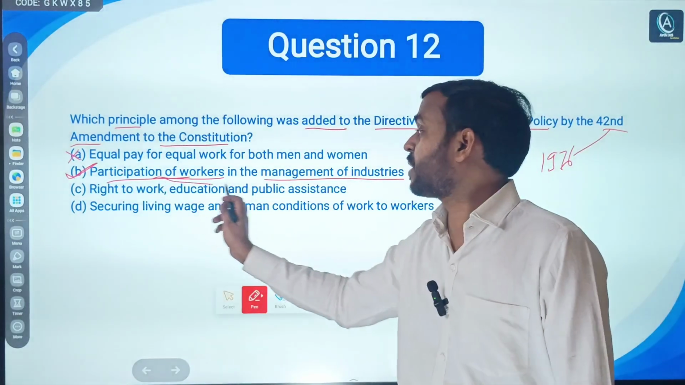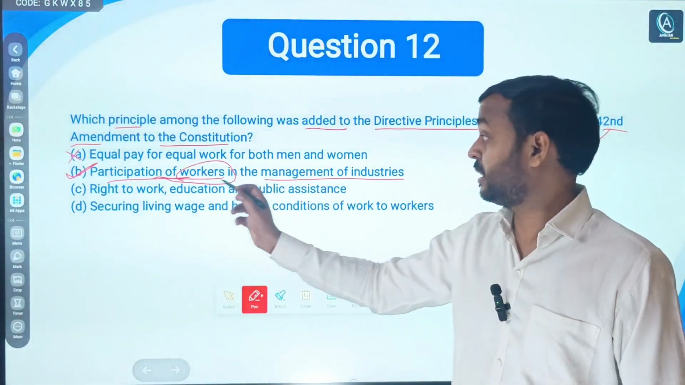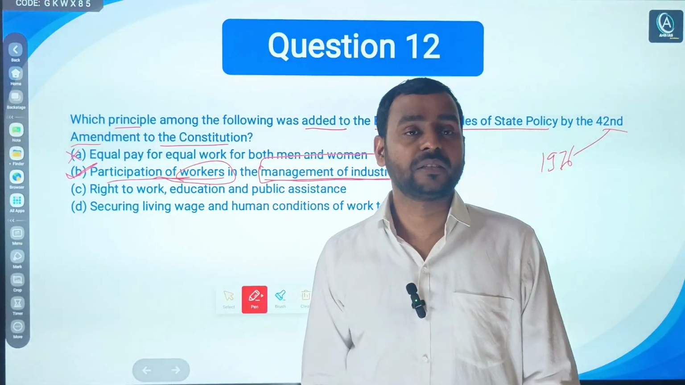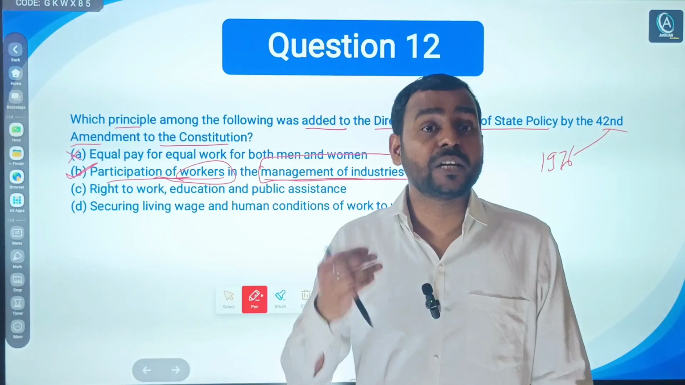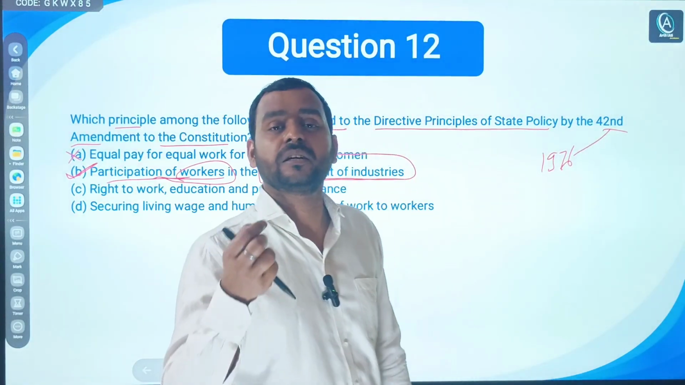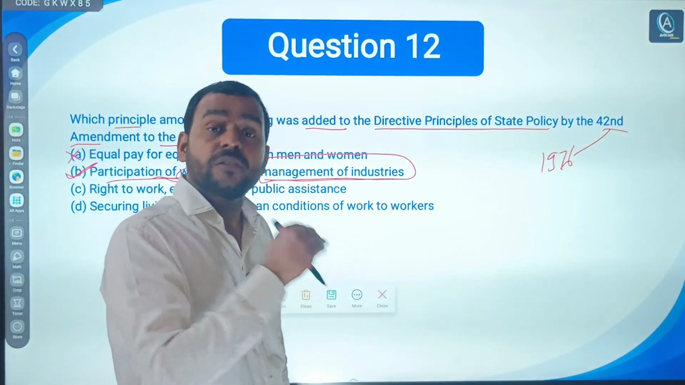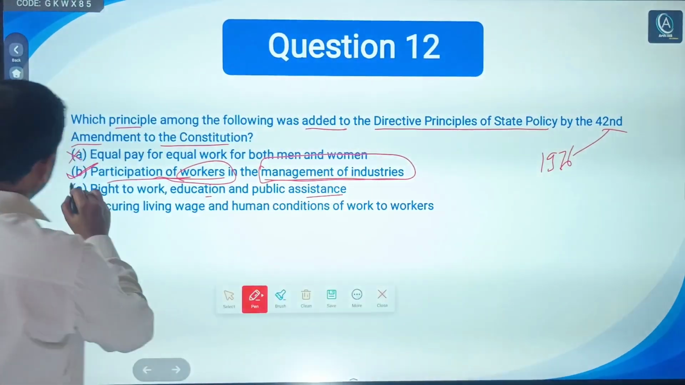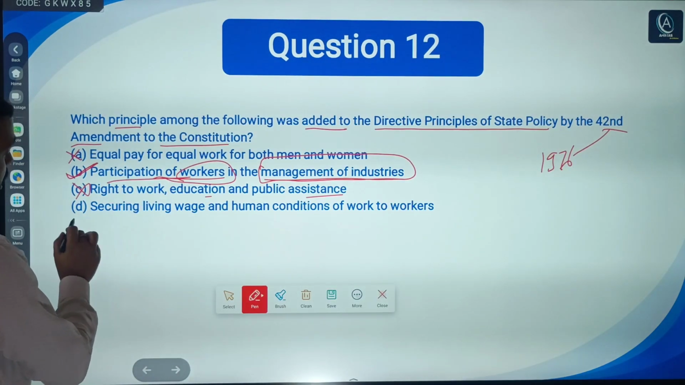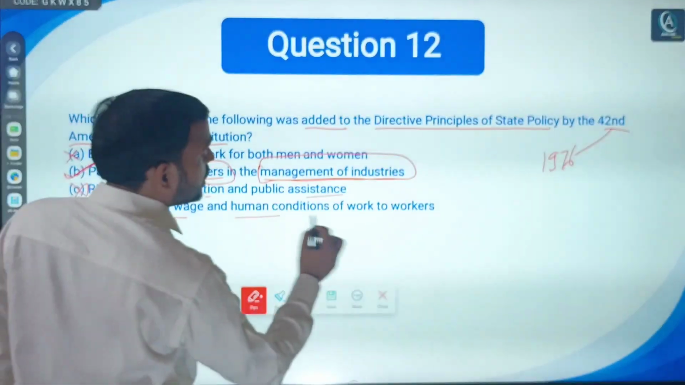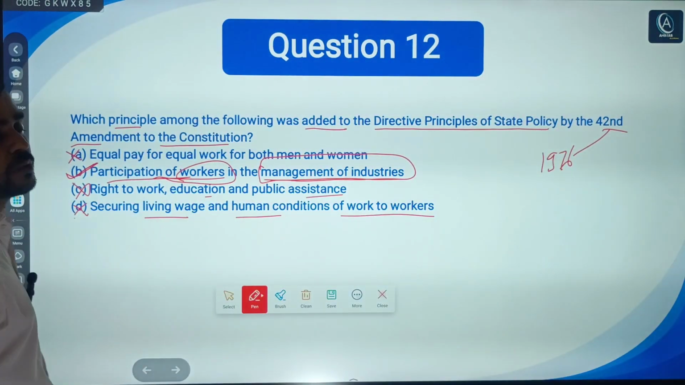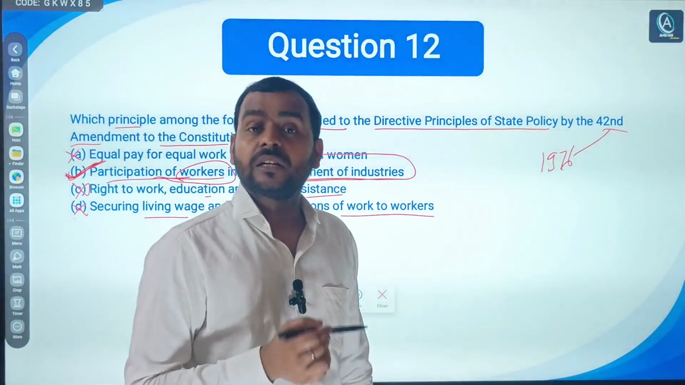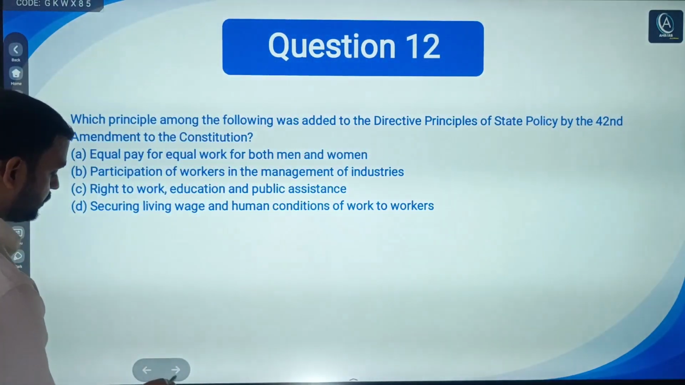To encourage the workers, so that they have participation in the management of industry, to boost their morale, and to increase their, again there was a secondary object, but to increase their income also. Right to work, education and public assistance, already included in the original constitution. Securing living wages and humane conditions of work to workers, obviously already included in the original constitution. So B is the right answer to this question. You can check the explanation.